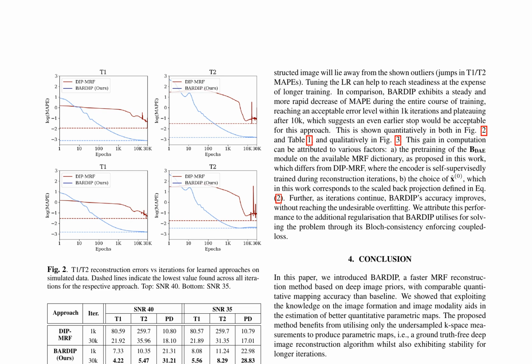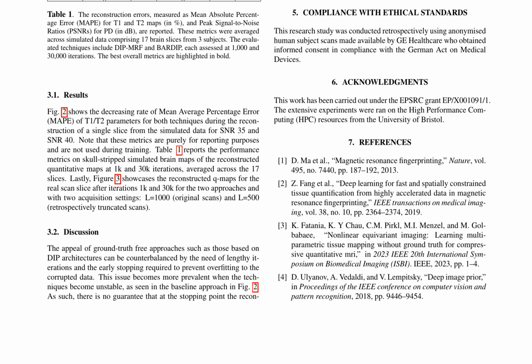Table 1 reports the performance metrics, including MAPE for T1 and T2 maps, and peak signal-to-noise ratios, PSNRs, for PD, averaged across 17 slices of simulated brain maps at 1,000 and 30,000 iterations. The superior performance of BARDIP is evident, with the best overall metrics highlighted in bold. The advantages of BARDIP over DIP-MRF are attributed to its ability to reach an acceptable error level within a shorter number of iterations, without the need for early stopping to prevent overfitting.